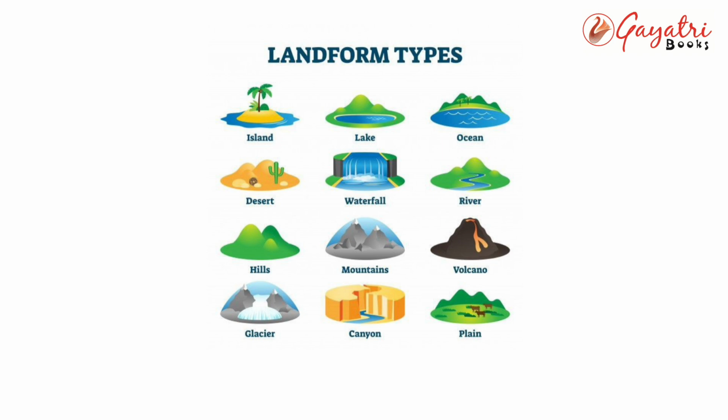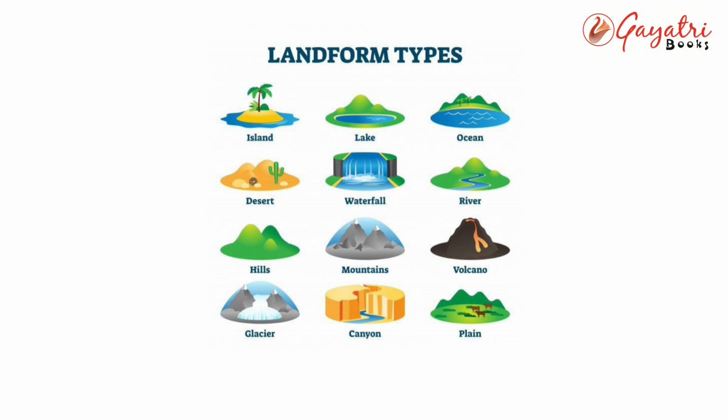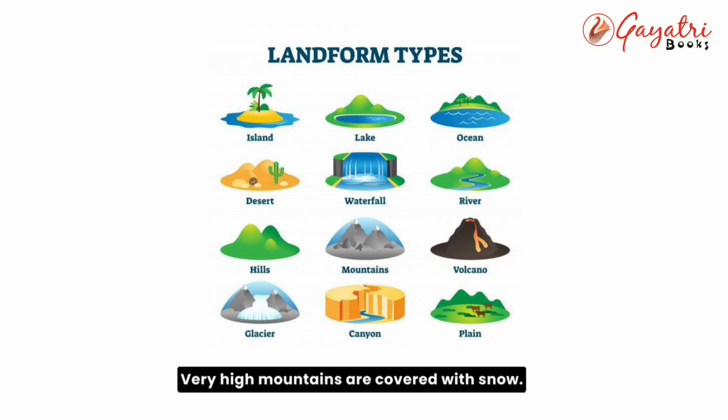Mountains. These are very high areas on the Earth. Mountains are made up of soil, rocks, pebbles and stones. Very high mountains are covered with snow. The highest point of a mountain is called its peak. The snow from the mountains melts to form streams and then rivers.